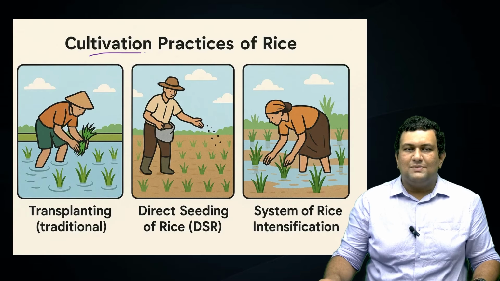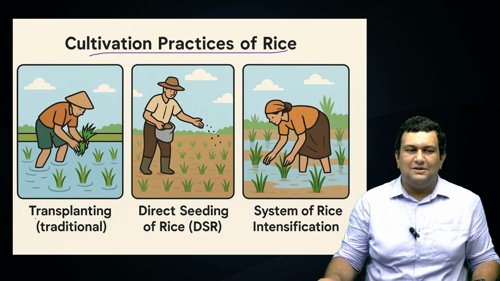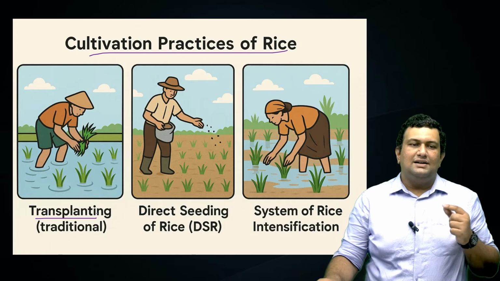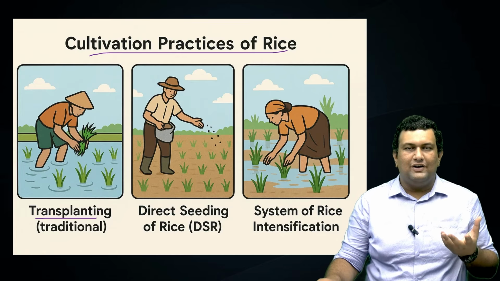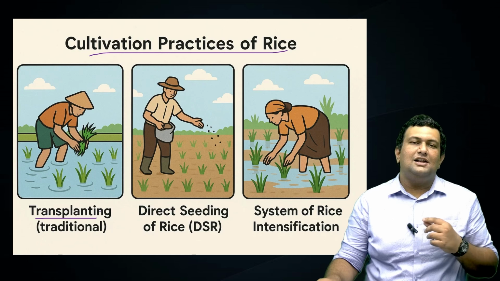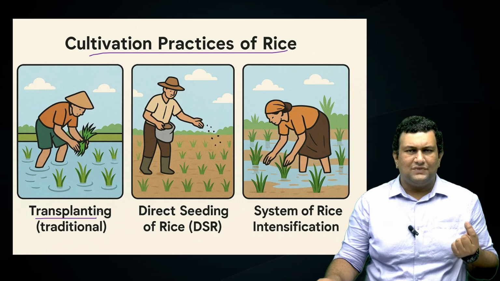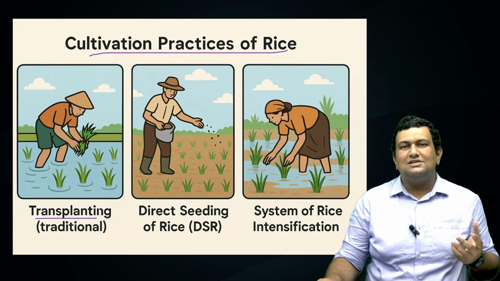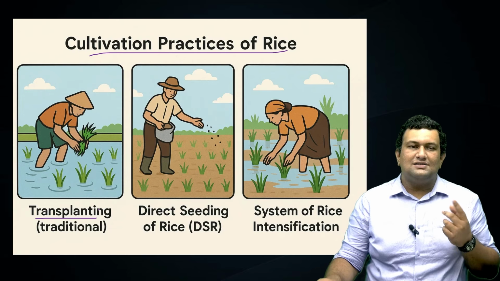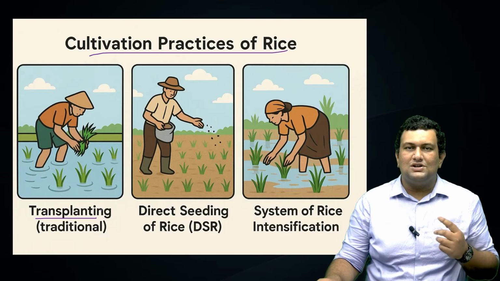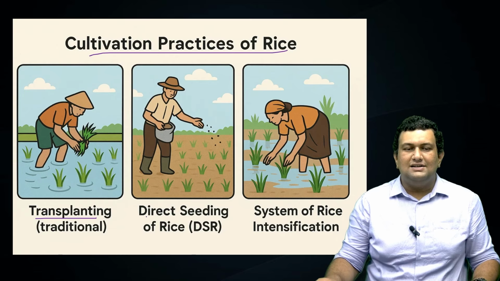So we'll see the cultivation practices of rice. The first one is the transplanting method. Here the paddy seeds are taken into a nursery and we wait for the seedlings to germinate. Then the seedlings are transplanted into the waterlogged farm area, that is the puddle area. This process is very labor intensive, and requires huge water consumption and also more methane emissions.